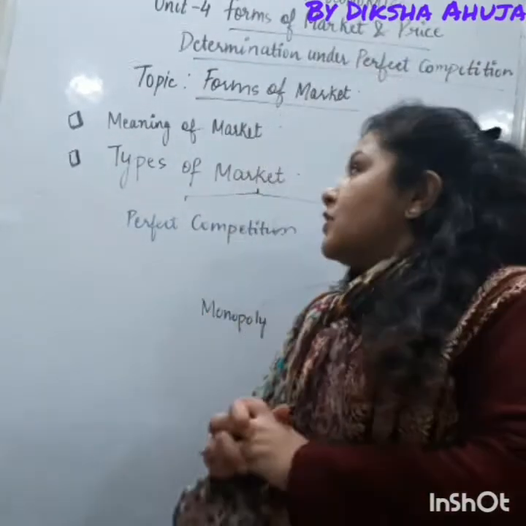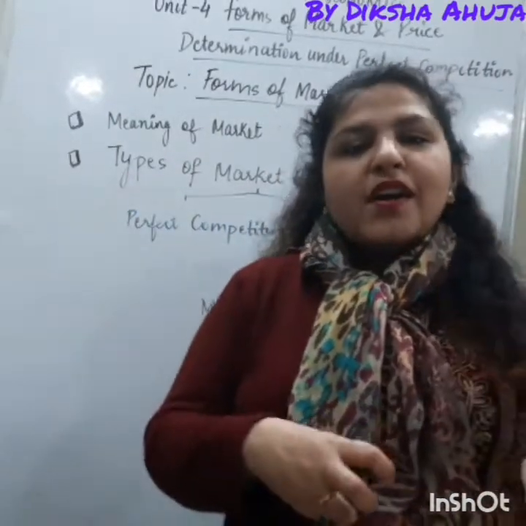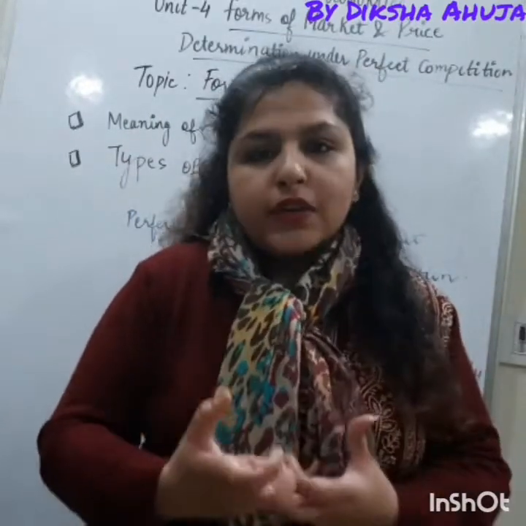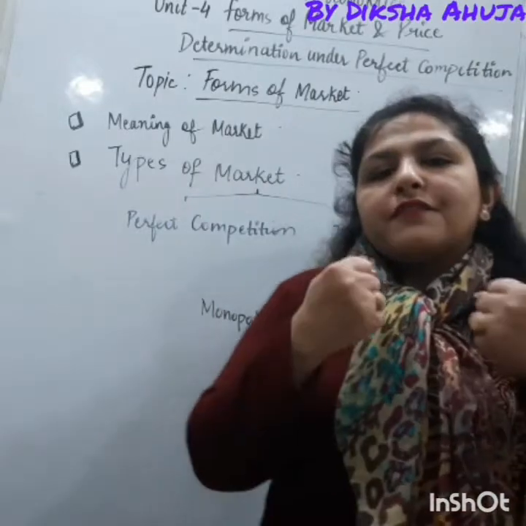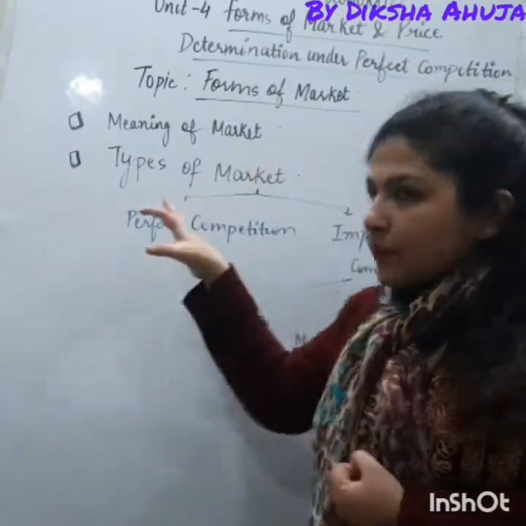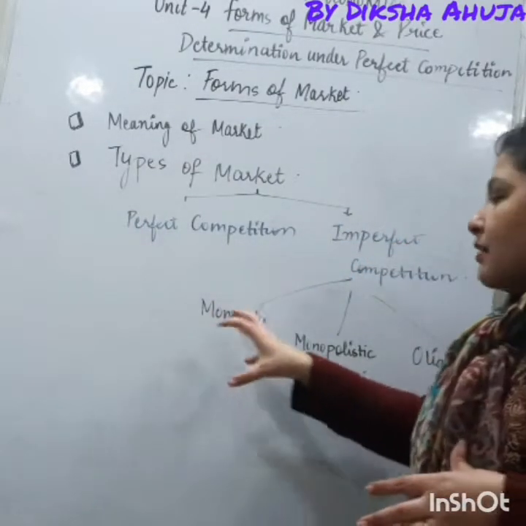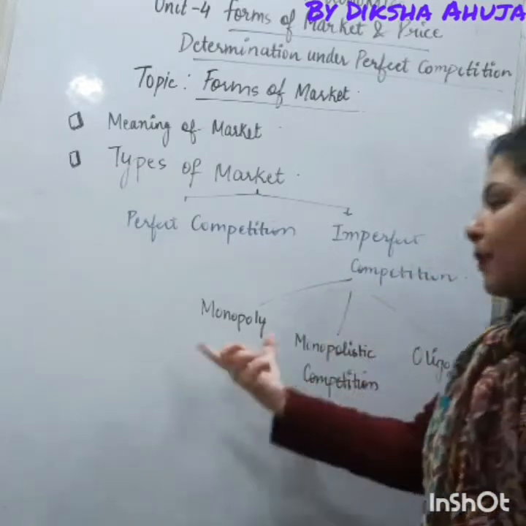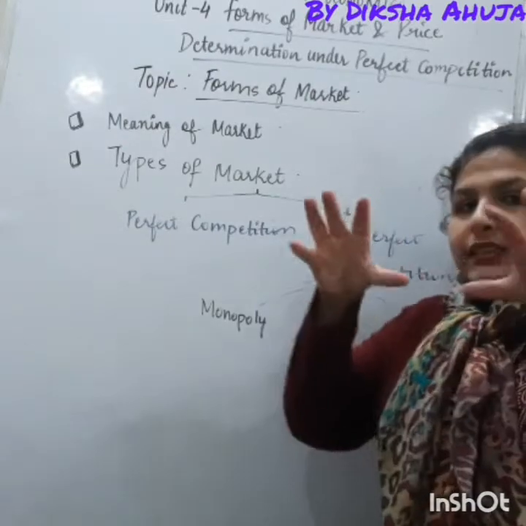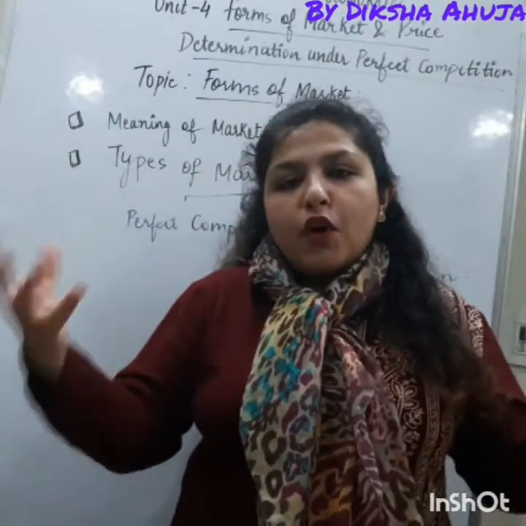So let's start. What do you mean by a market? Market means a place where the buyer and seller interact with each other for buying and selling of a commodity. In economics we define market in four types. The market can be perfect competition and imperfect competition, and imperfect competition includes three types: monopoly, monopolistic competition, and oligopoly. So these two types, perfect and imperfect competition, are themselves two forms of market.